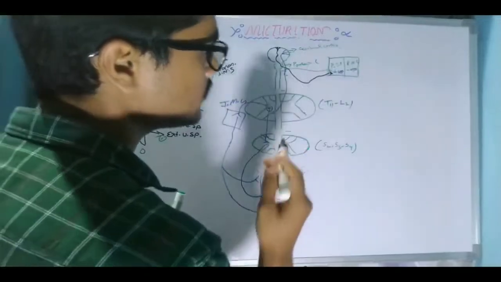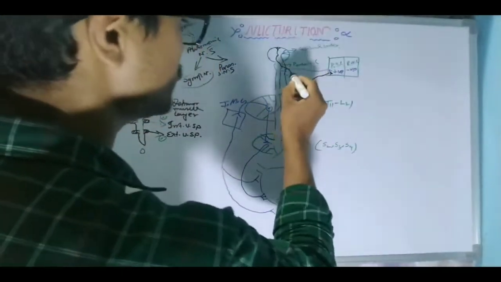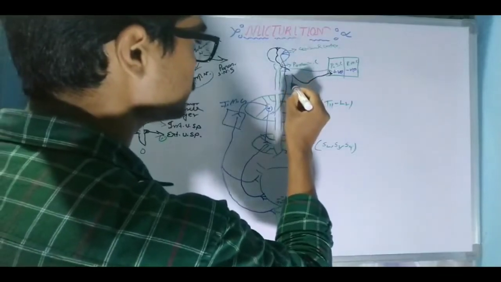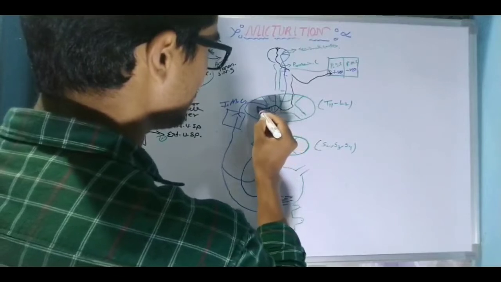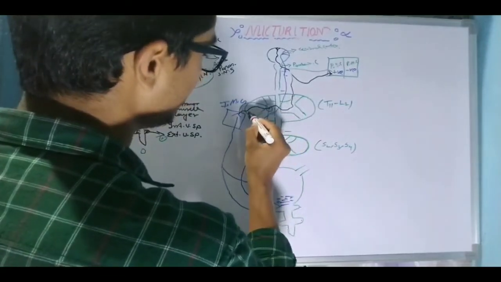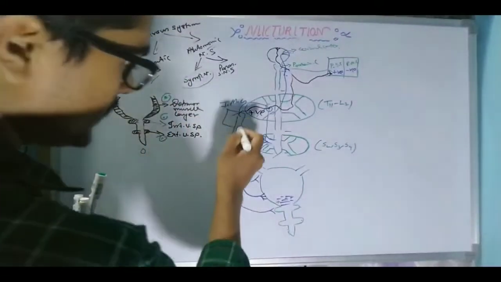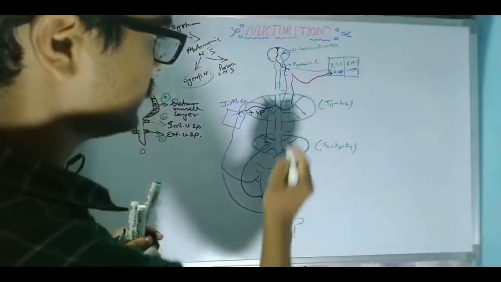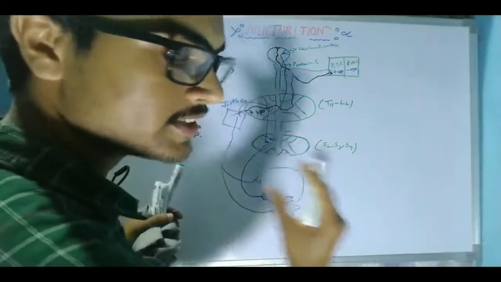The Pontine storage center will be activated further, and another portion of this nerve fiber descends down and activates the sympathetic nervous system.